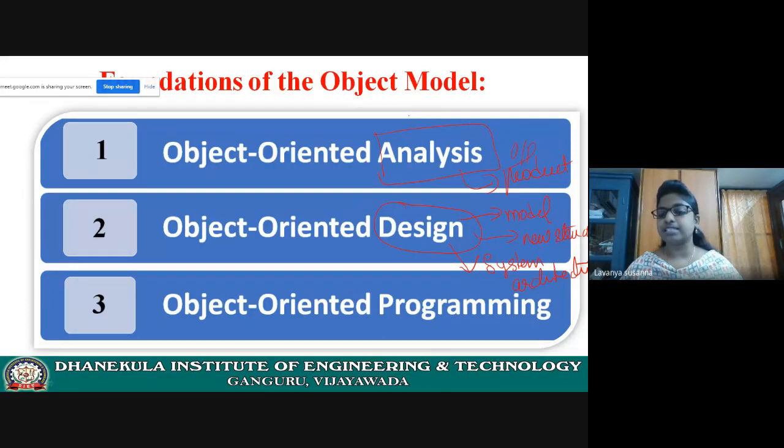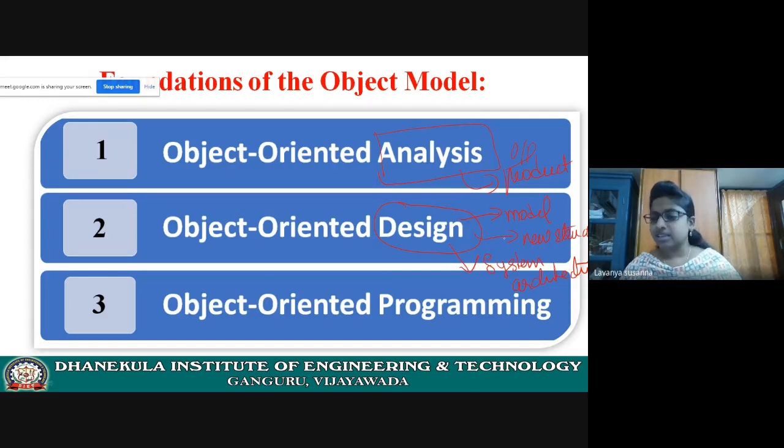After analysis, what are you going to do? You need to design a model. What are you going to design? You are going to design a system architecture so that it helps you to know what the components in the system are.